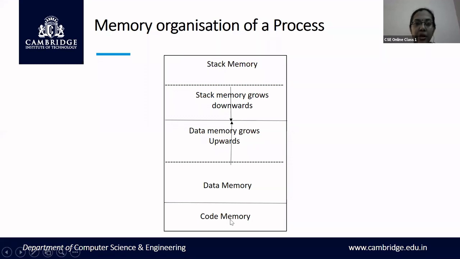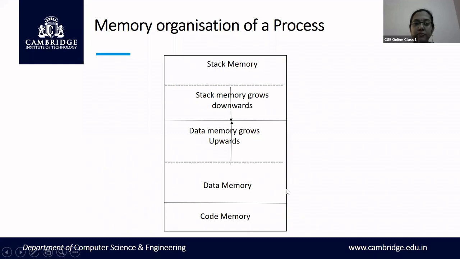And remember always, in the memory organization of a process, the stack memory should always be present at the highest memory level, and only then your data memory and the code memory. Now coming to the different memory segments.